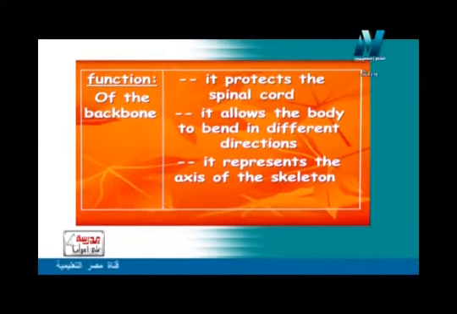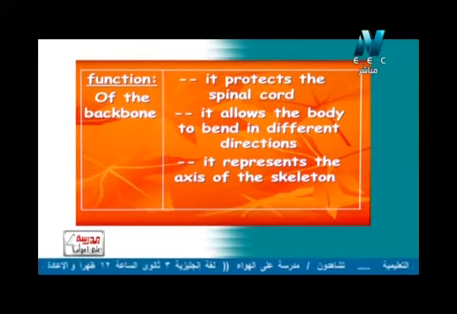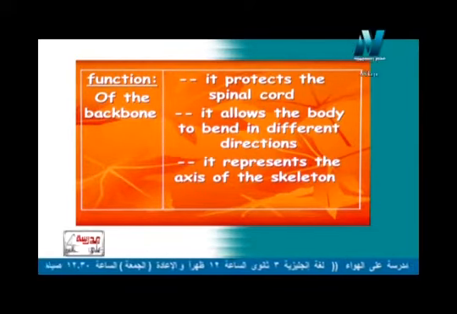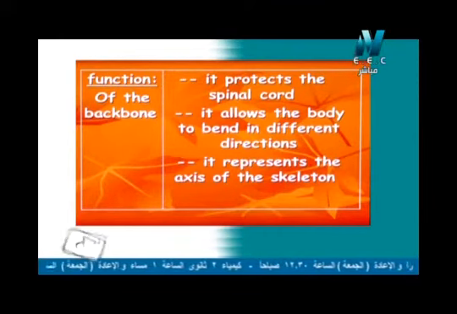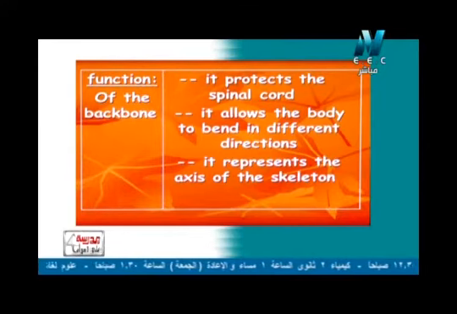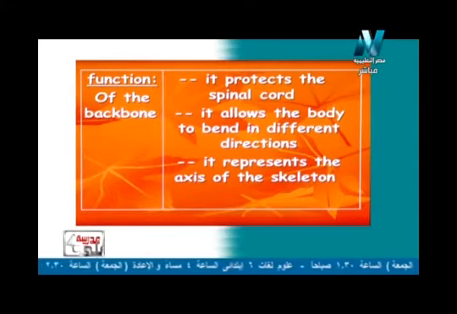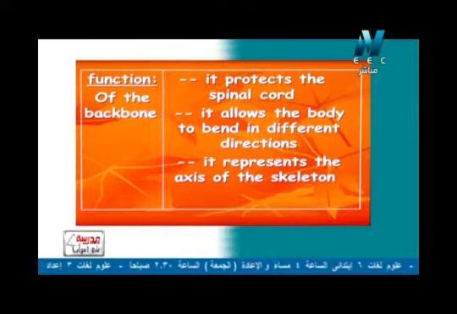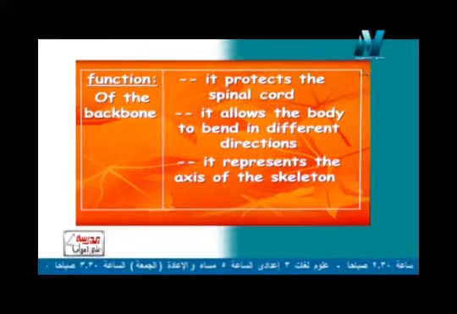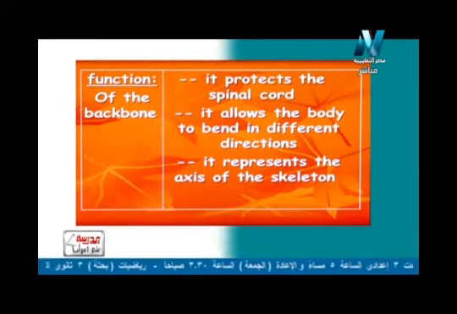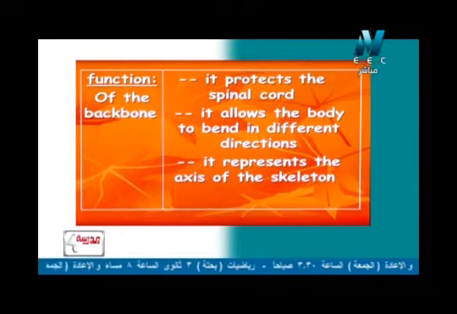It also represents the axis of the skeleton. So now the backbone العمود الفقري أو vertebral column has many functions or has many roles in our body. Number one, it protects the spinal cord بيحمي ال spinal cord. Number two, it allows the body to bend in different directions. And number three, it represents the axis of the skeleton. هو بيمثل محور الجسم، يعني هو اللي يخلي الجسم upright أو vertical واقف عمودي. وده اللي بيميز الإنسان عن أي animal تاني، إن الvertebral column عندنا واخد تقريبا 90 degree مع الإيرث أو مع الجراوند. So again, the vertebral column has many functions.